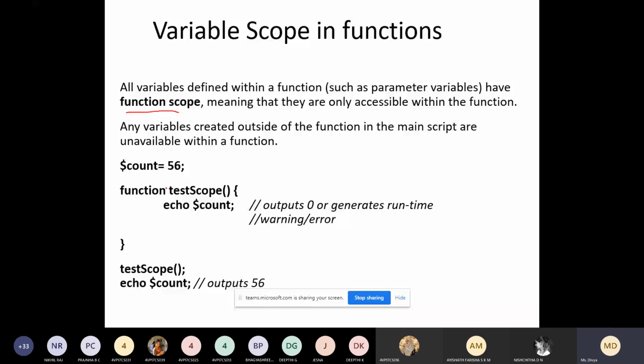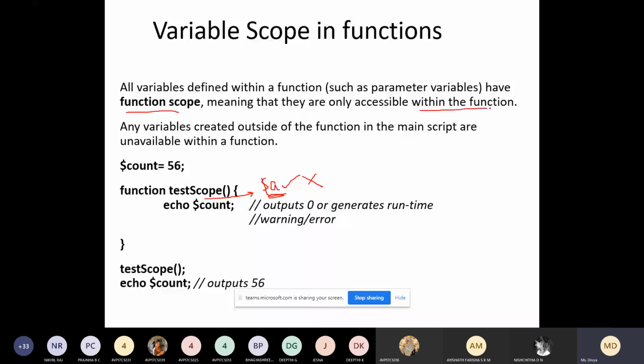Then this variable will have function scope, which means it is only inside the function. Once you come out of the function, this variable will be deleted or removed, meaning that they are only accessible within the function.